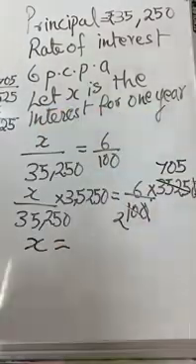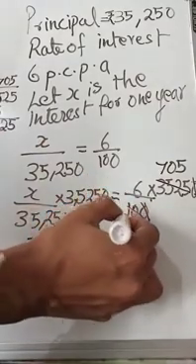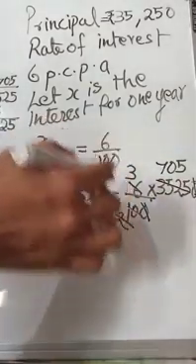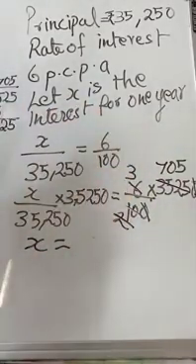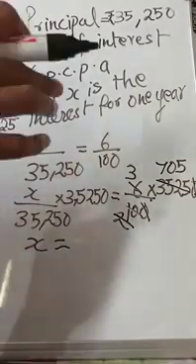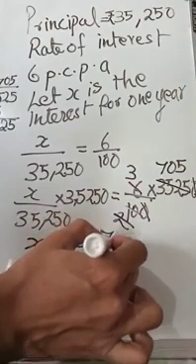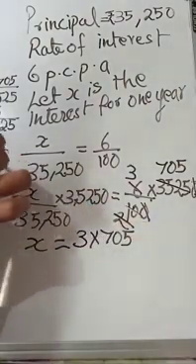Again simplifying, this 2 you can cut and write here 3. We are just simplifying, otherwise you will have to do big multiplication of bigger numbers. Finally it is simplified into 3 into 705. Now 705 into 3 you have to do.